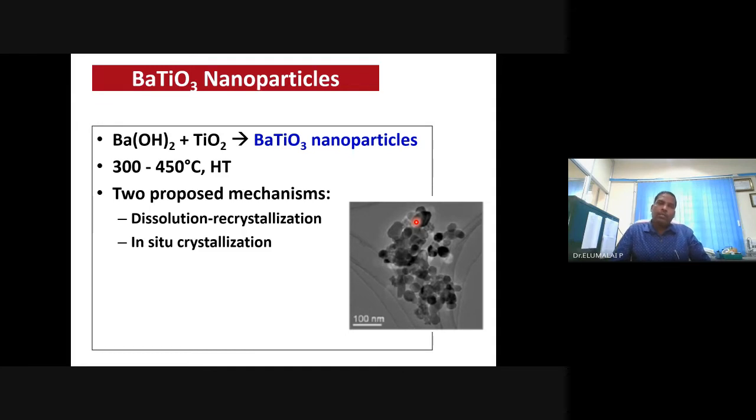And barium titanate also can be prepared. What is the importance of this material? Barium titanate, anybody come across? It's one of the popularly used dielectric materials to create capacitors, solid state capacitors or condensers. Insulating material, barium titanate. And it can be prepared between 300 to 450 degree hydrothermal conditions by taking barium hydroxide and titanium oxide, and you are done, you are getting barium titanate.